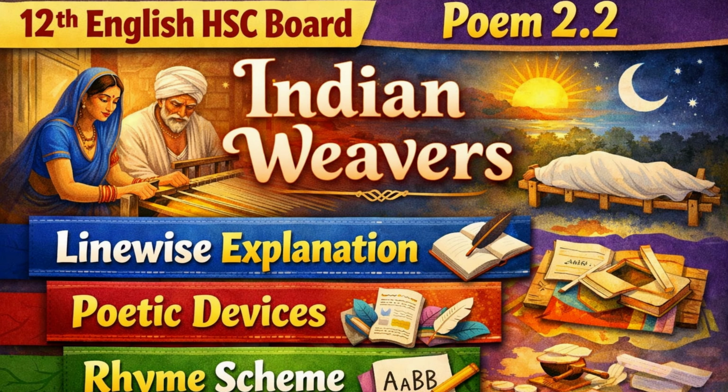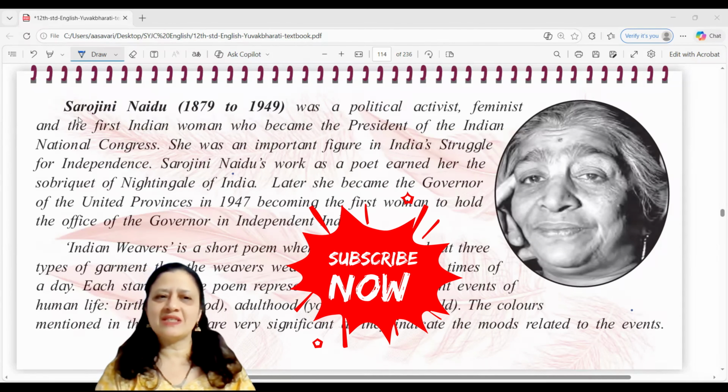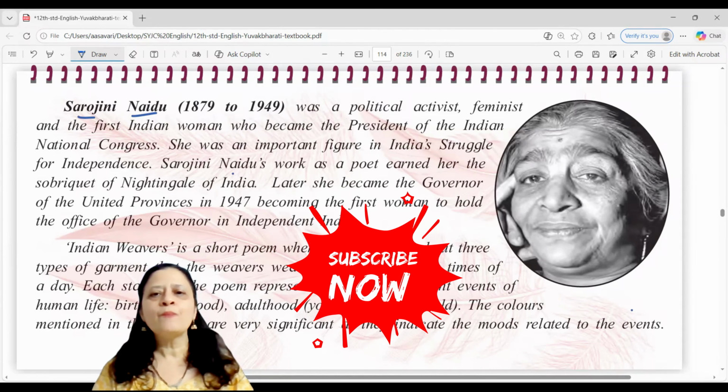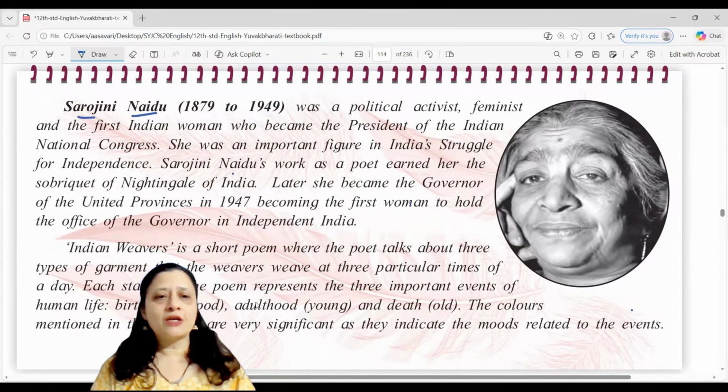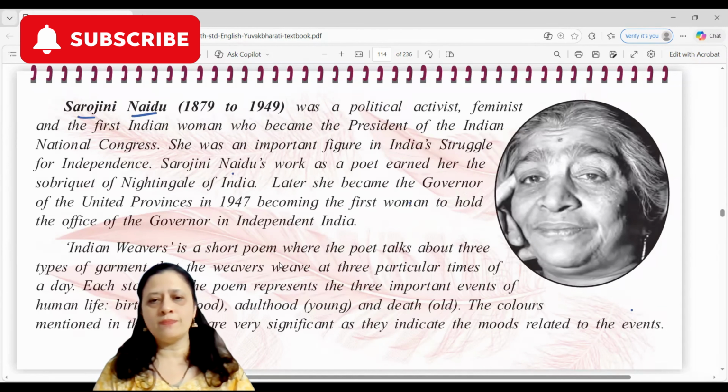Today we would begin the second poem in the HSC syllabus, poem 2.2, which is called Indian Weavers. And the poetess here is Sarojini Naidu, as you can see on screen. The second paragraph of the introduction says, Indian Weavers is a short poem where the poet talks about three types of garment, garment meaning clothes, that the weavers weave at three particular times of the day. Okay, that is evening, afternoon, morning, times of the day.